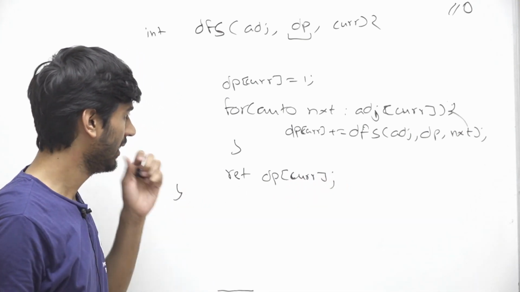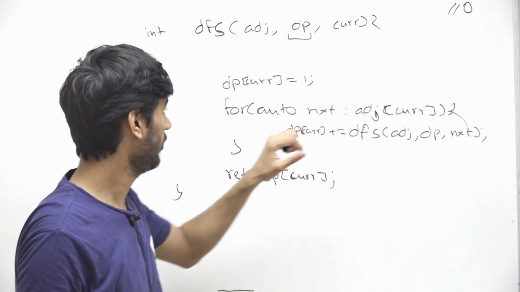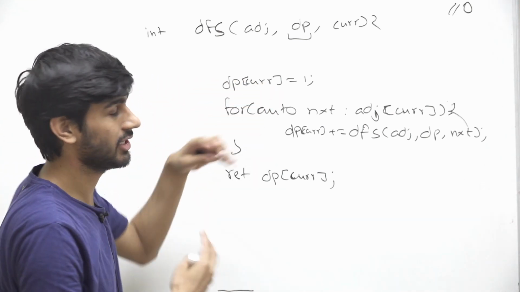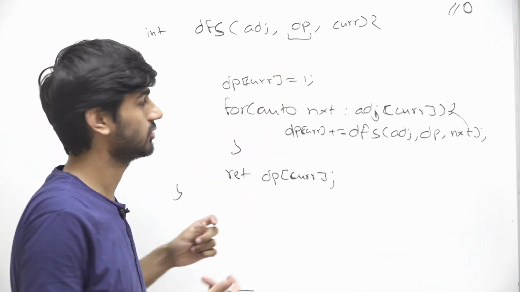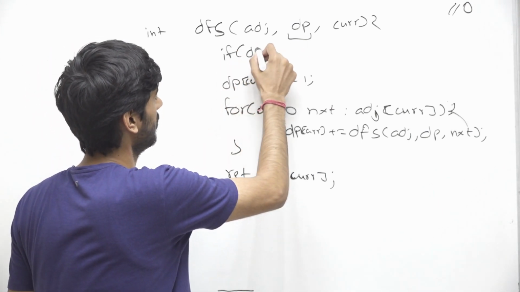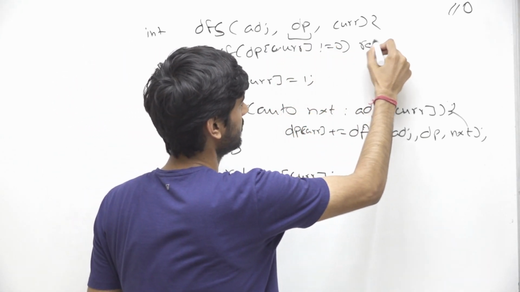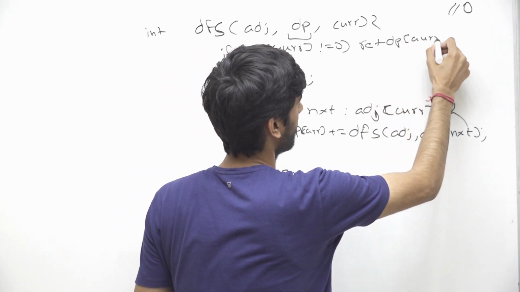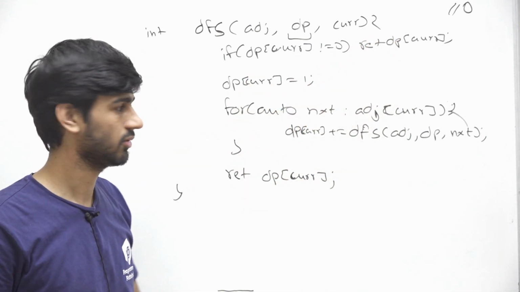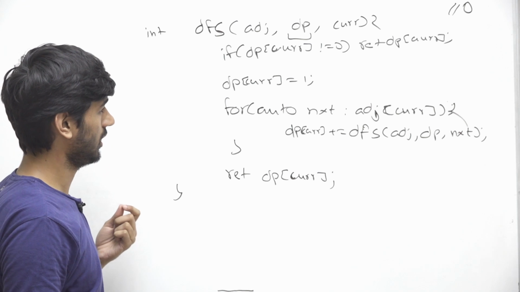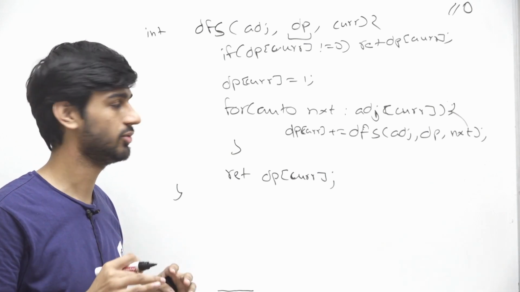Okay, cool. Now we initialized this dp vector with 0, right? If we have already calculated our answer for a particular node, then there is no need to calculate the answer for it again. So we can have an if check here: if dp of current is not equal to 0, then we return dp of current, because we have already calculated the answer. This is the main DFS logic, and the other things we can write, and I'll make sure that you get the whole code.